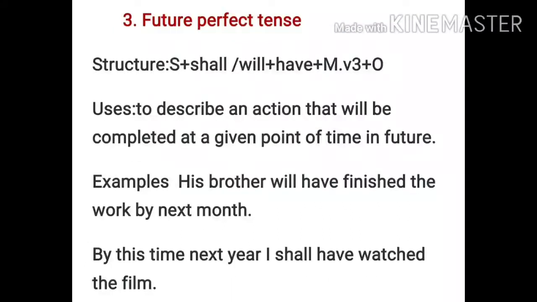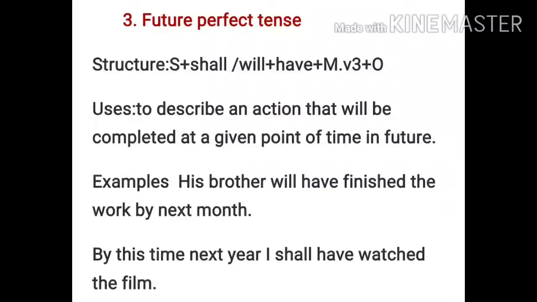Now the third part is future perfect tense. The structure of future perfect tense is subject plus shall or will plus have plus main verb third form plus object. As you have studied earlier also, the third form of the verb is used with the perfect tense. Here don't use has or have, only have is used with the subject.